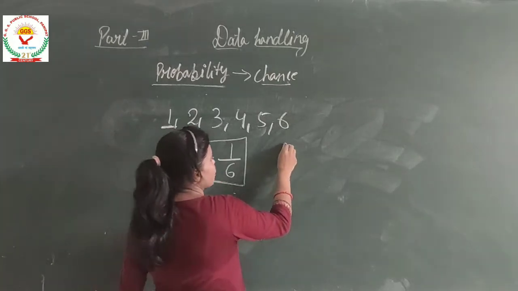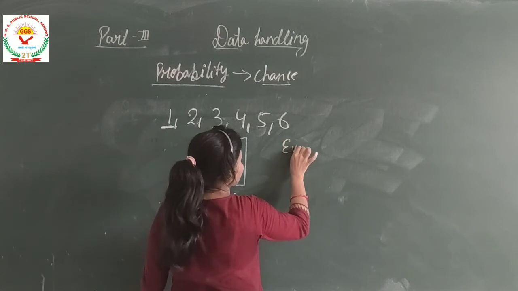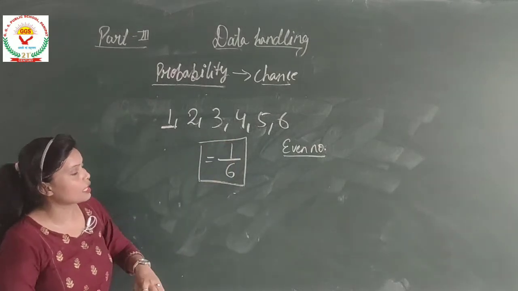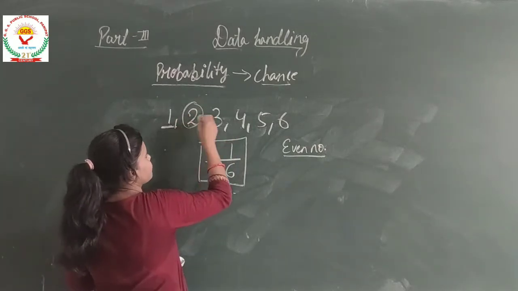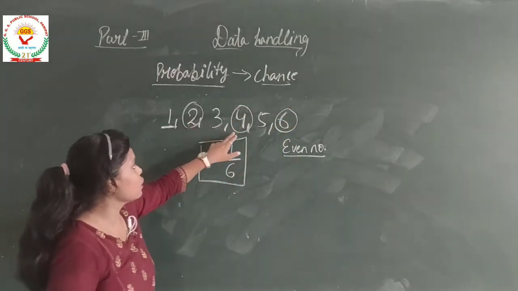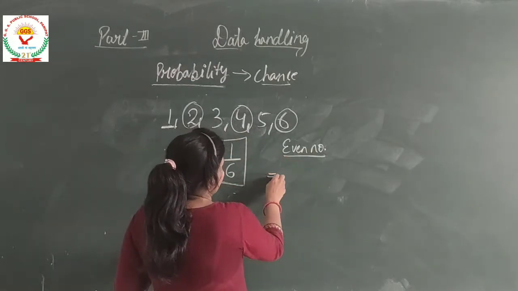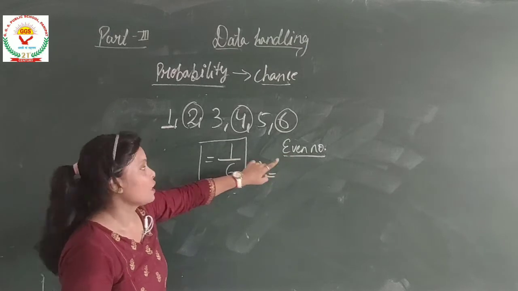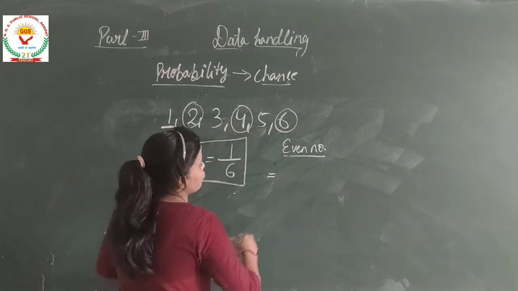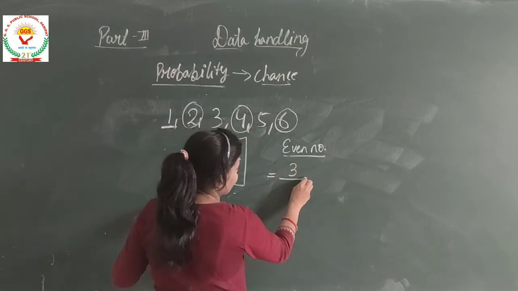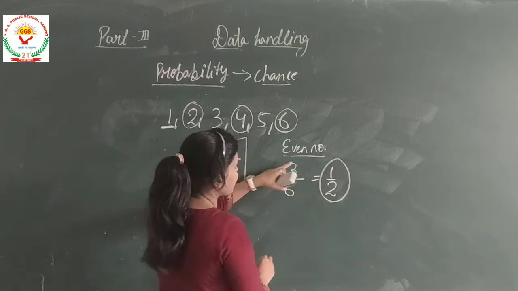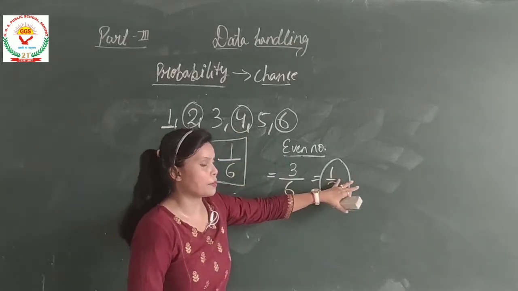Now if I say probability of getting an even number in the same dice. So what are the even numbers? This is even, this is also even, and this is also even, right? So I have 3 favorable outcomes now. So probability of getting an even number, what is the formula? Number of favorable outcomes. So I have 3 favorable outcomes and total number of outcomes is 6. On solving I will get 1 by 2. So probability of getting an even number on a die is 1 by 2.